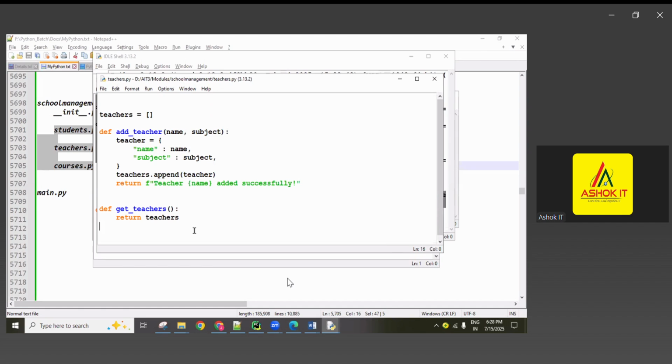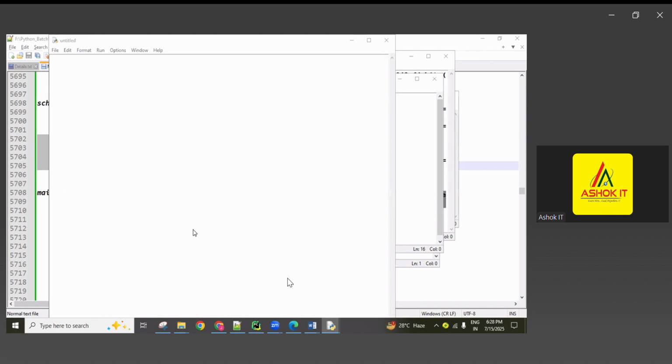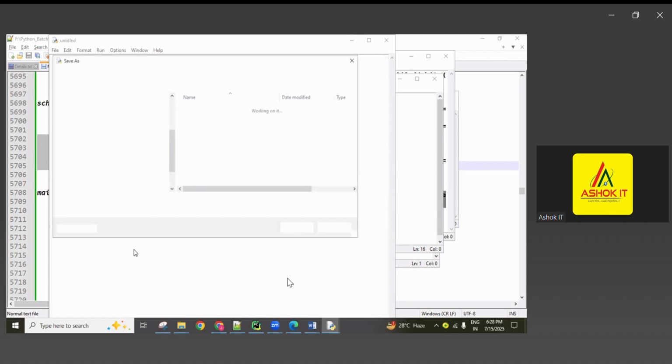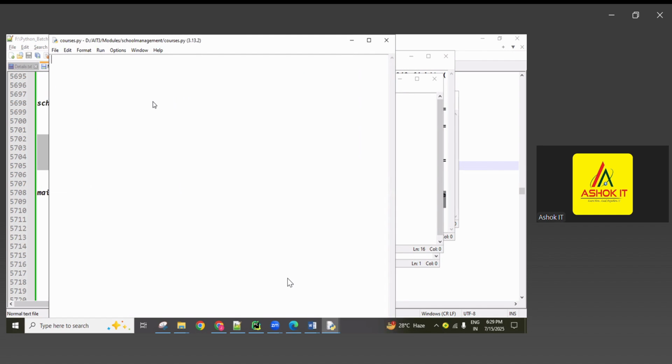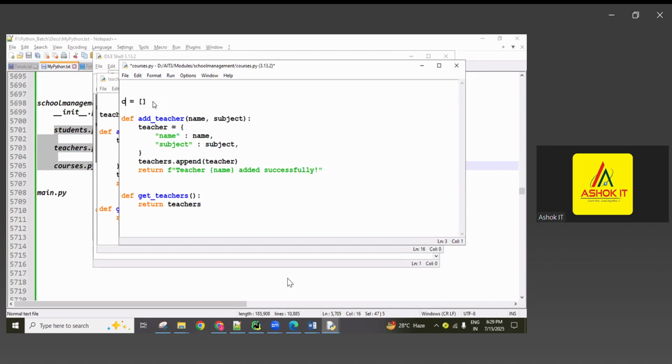Next, I want to create the course module. One more module, and copy paste here. So here I'm taking courses, and add course.